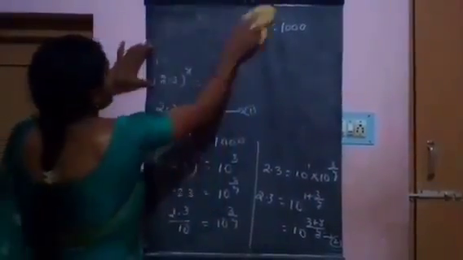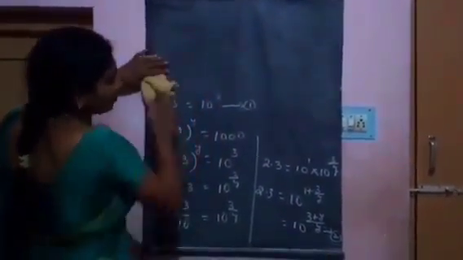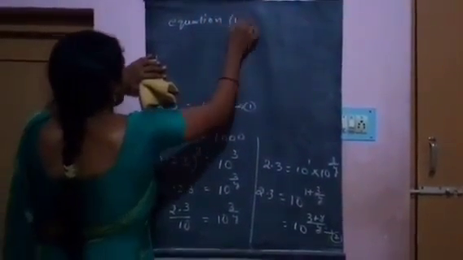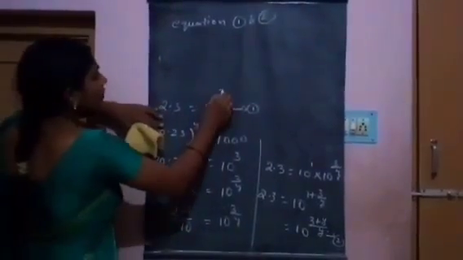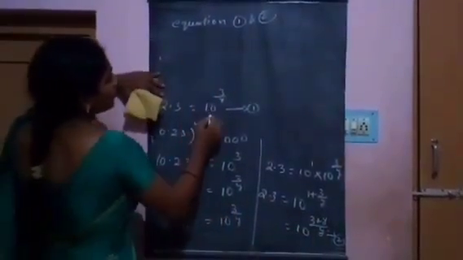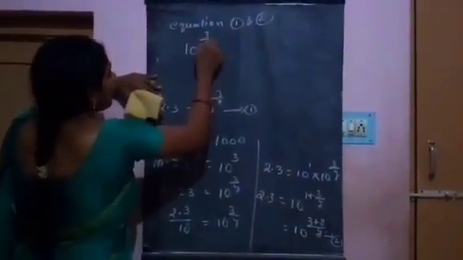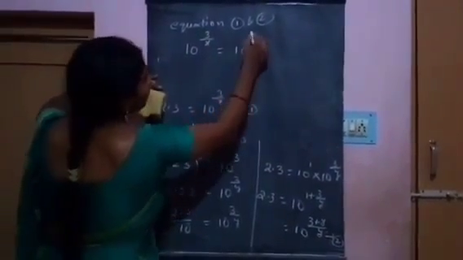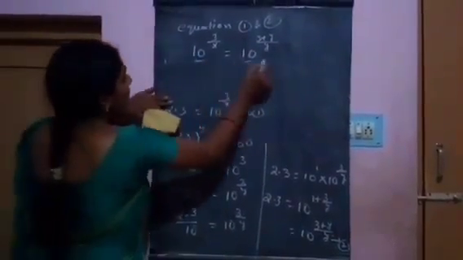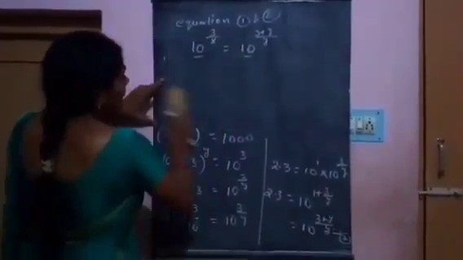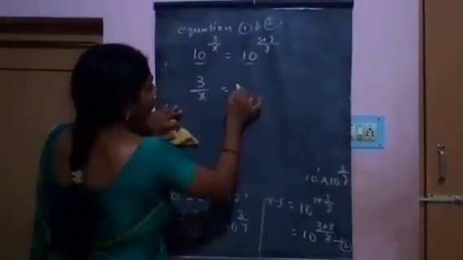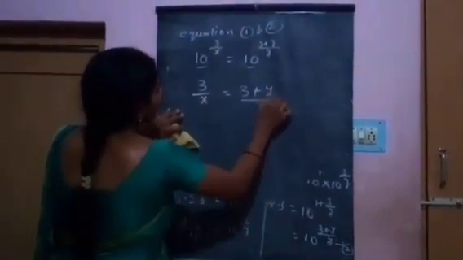Solve equation 1 and 2. Equation 1 and 2: 2.3 equal to 10 to the power of 3 by x and 2.3 equal to 10 to the power of (3 plus y) by y. That way 10 to the power of 3 by x is equal to 10 to the power of (3 plus y) by y. Bases are equal, then exponents also equal. 3 by x equal to (3 plus y) by y.